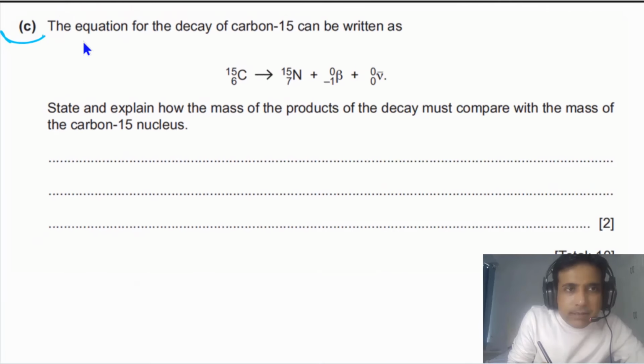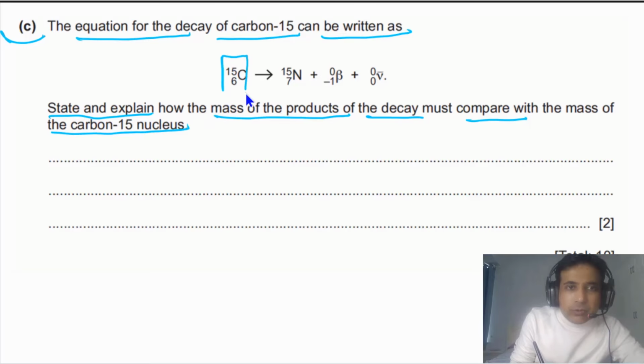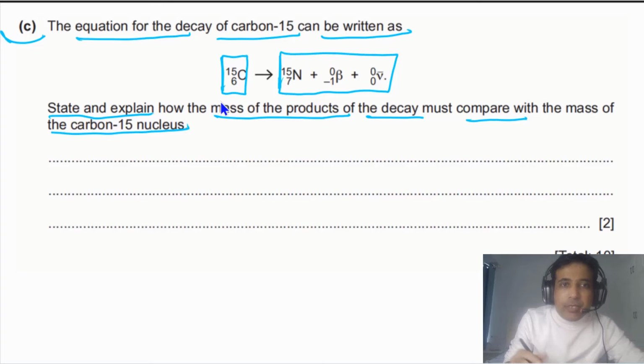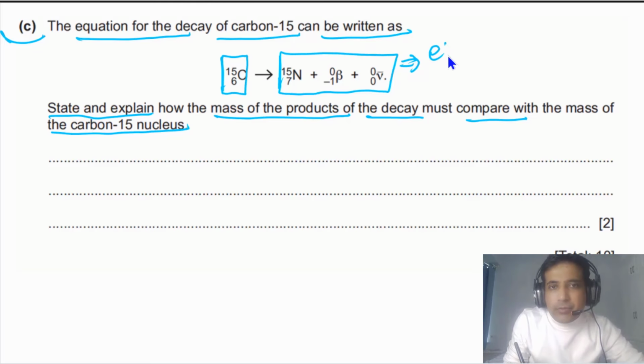Part C says the equation for the decay of carbon 15 can be written as follows. Explain how the mass of the products of the decay must compare with the mass of the carbon 15 nucleus. So these are our reactants and these are our products. We need to compare the mass of the products with the mass of the reactants. Simply we need to understand that if this reaction is energetically possible, then energy will be released.